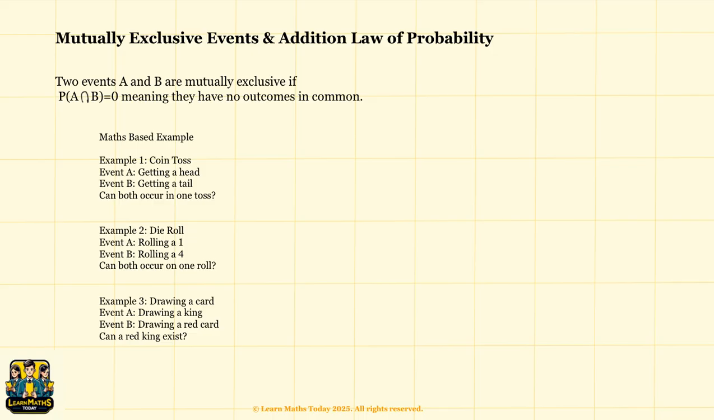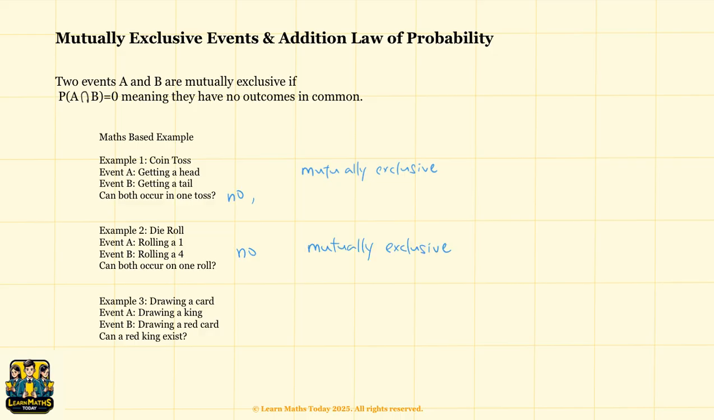Now ask yourself, can both happen in one toss of a coin? The answer is no. A coin can only land on one side at a time. So A and B are mutually exclusive. Example 2, rolling a dice. Can rolling a 1 and rolling a 4 both happen in one roll of a standard 6-sided dice? Again, no. A dice can only land on one number in a single roll. So these events are mutually exclusive.